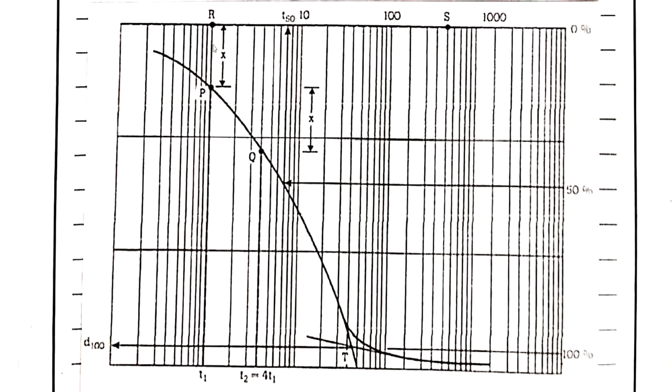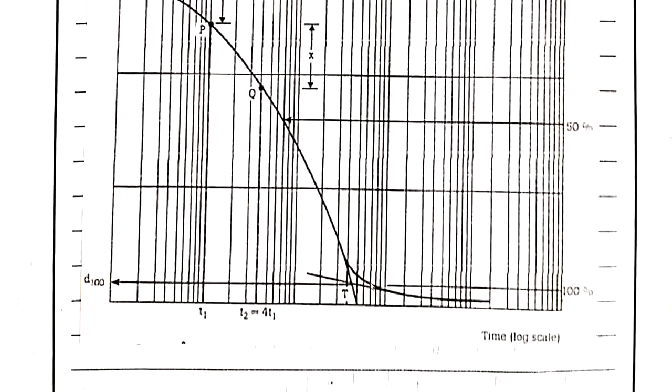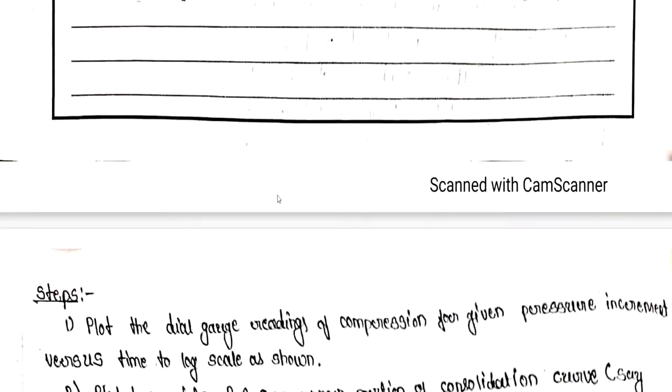So this is a point P which is at a distance x from point R. This is the point Q which is at distance x from point P, and similarly you can see this is a tangent which is drawn, this is a point T. So you'll be able to understand all these things further.